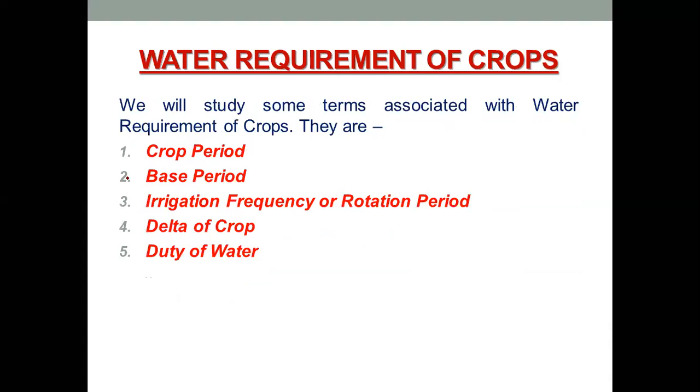Now in water requirement of crops we are going to study some basic terms, which are useful for solving numericals or solving real life problems related to agriculture. First and second are the crop period and base period. Third is the irrigation frequency or rotation period. Fourth is the delta of crop, and fifth is the duty of crop.